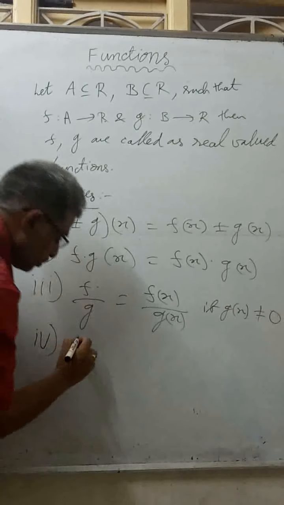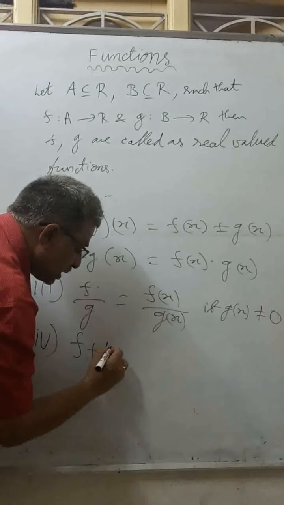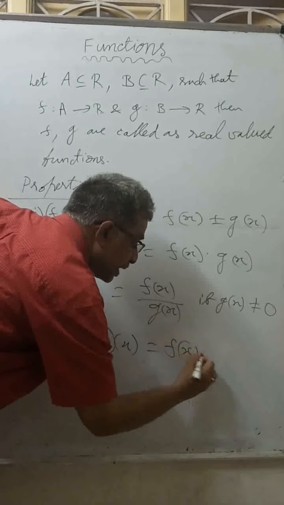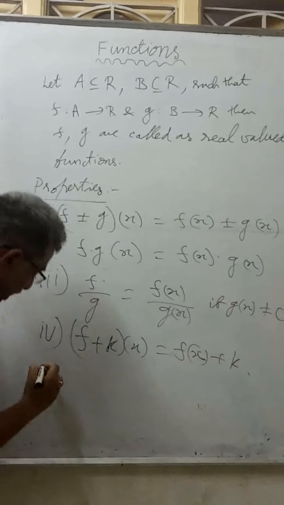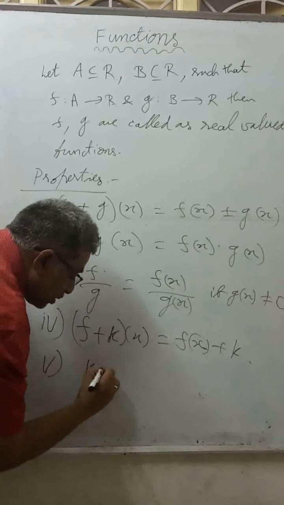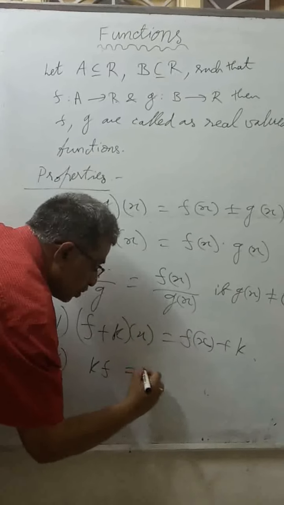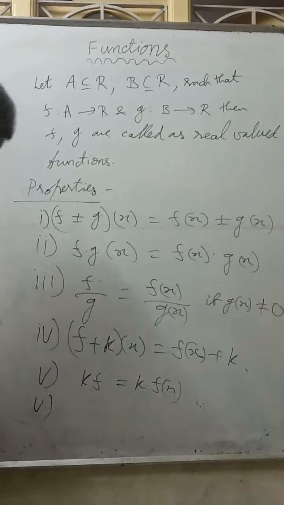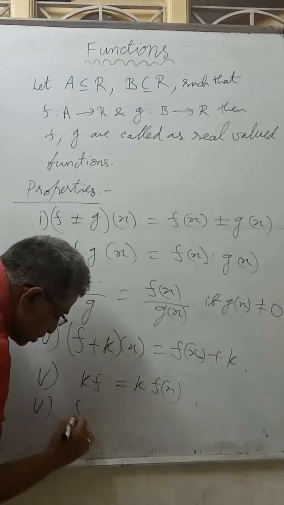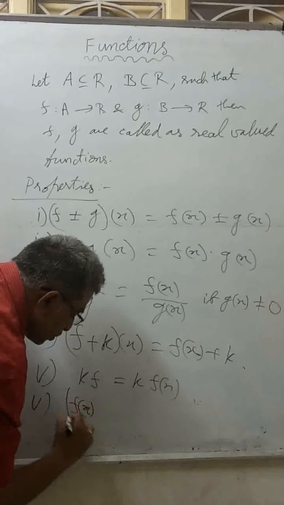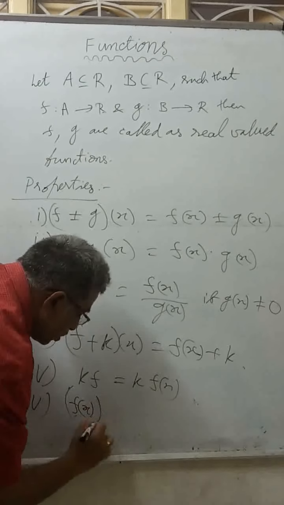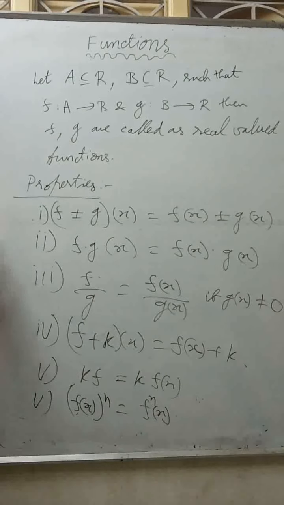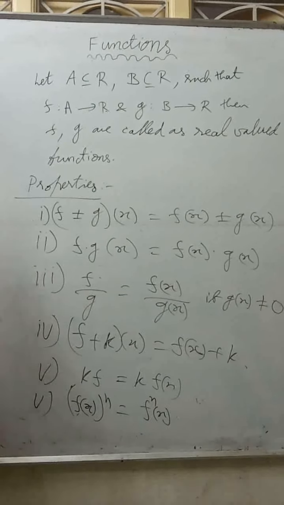Next, (F plus K), some constant K, of X equals F of X plus the constant separately. Same for multiplication also. (K into F)(X) equals K into F of X. Same, (F of X) whole power n equals F power n of X. These are some properties of real valued functions.